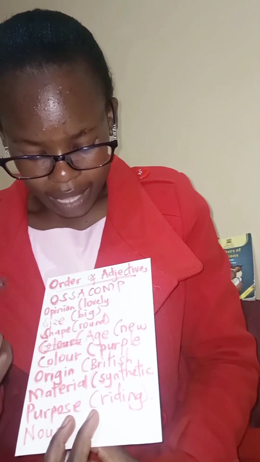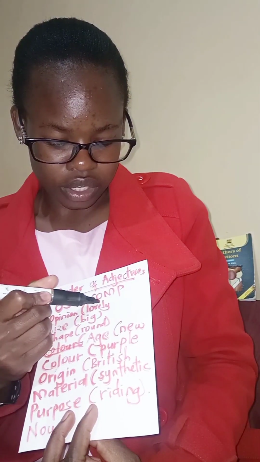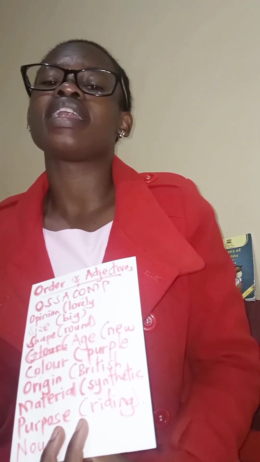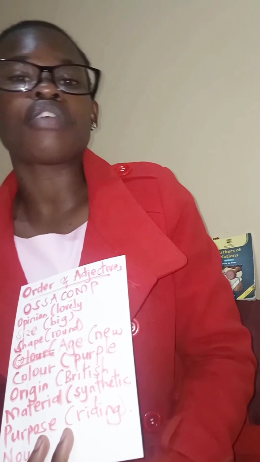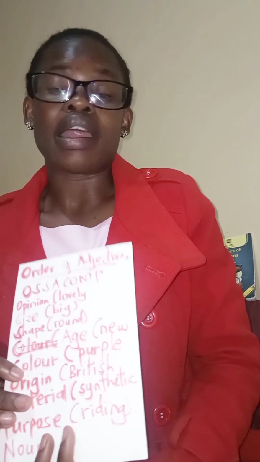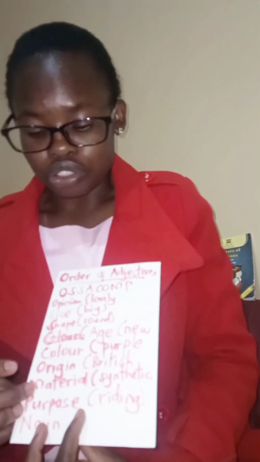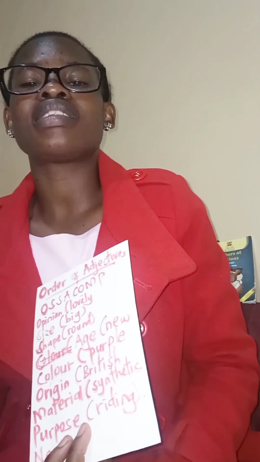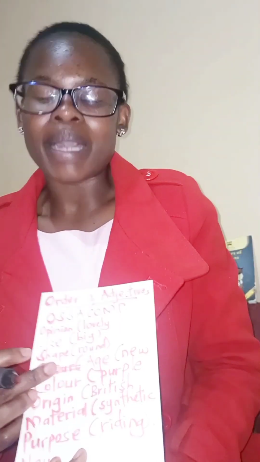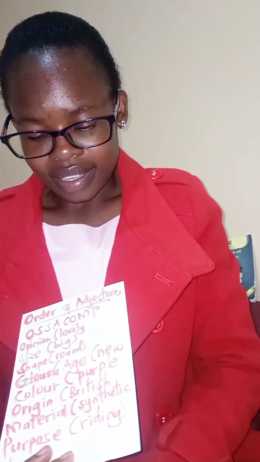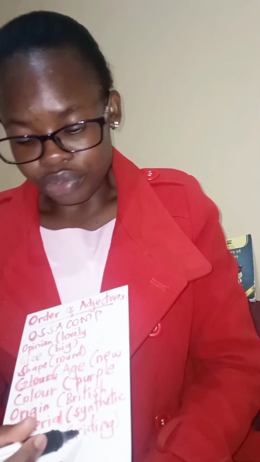etc. And then after color, we have origin. Origin can be Kenyan, Ugandan, American, Brazilian, South African, Egyptian, Arabian, etc. After origin, we have material. Materials can be plastic, synthetic, wooden, woolen, glass, etc. Purpose. What's the purpose of that item? Purpose can be riding. And then lastly, you have your noun.